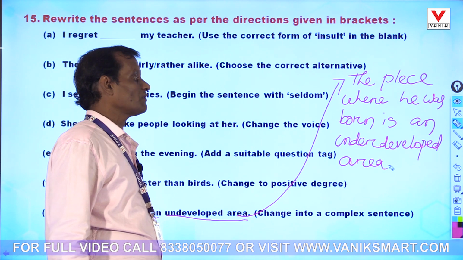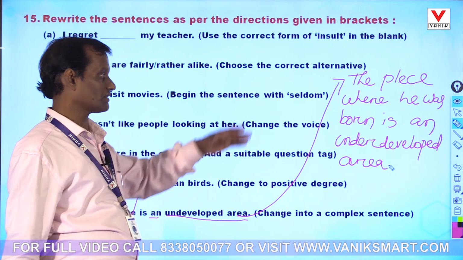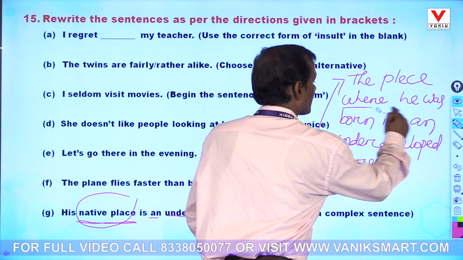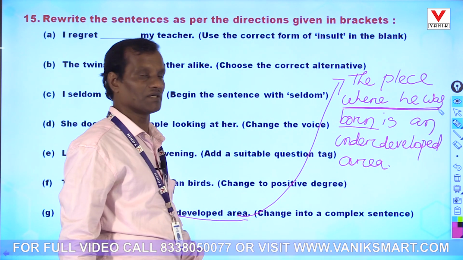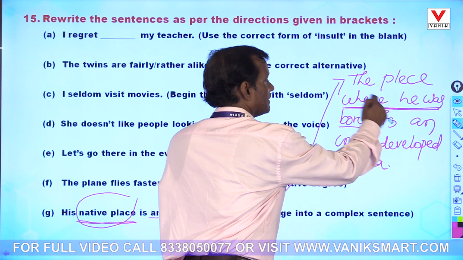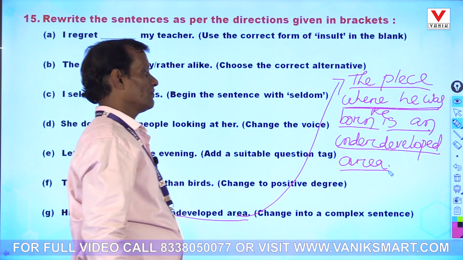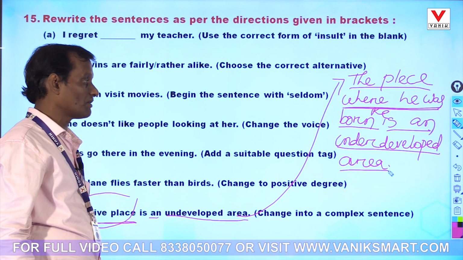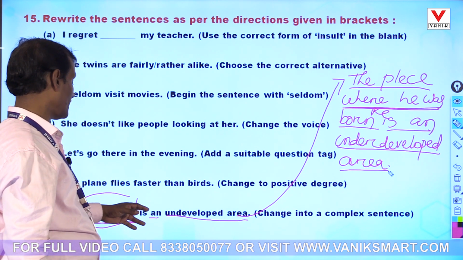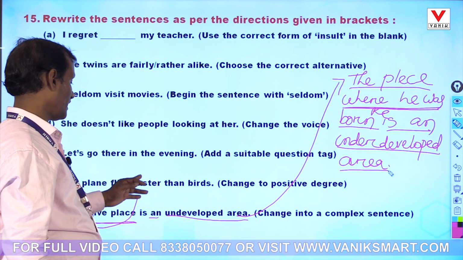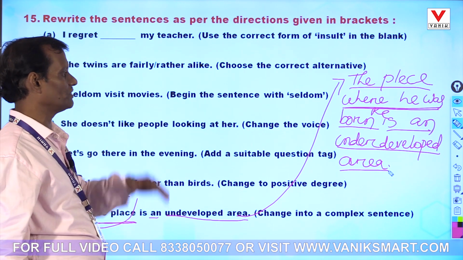The place where he was born means native place. Native place means birthplace. What is the relative clause? Where he was born is the relative clause, RC. And the place is an underdeveloped area is the main clause. That can also be: his native place is an area which is underdeveloped. But that will be an ambiguous sentence. It is better to use this form.